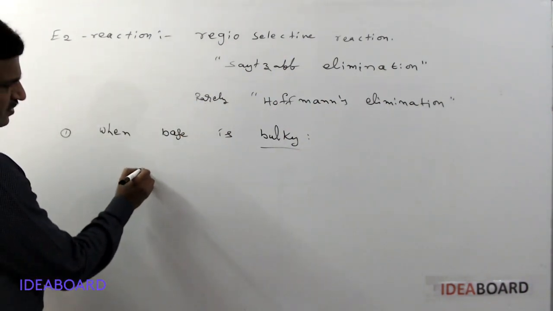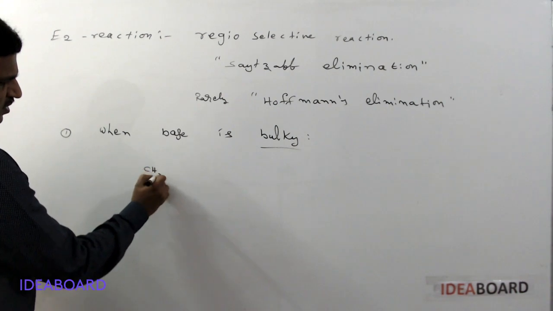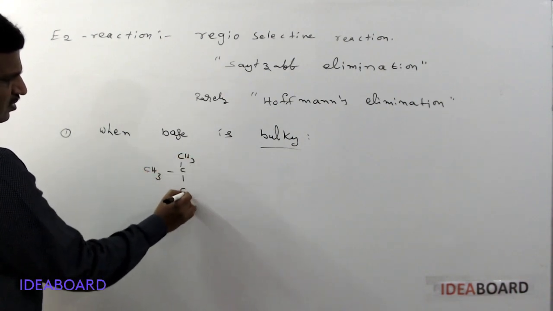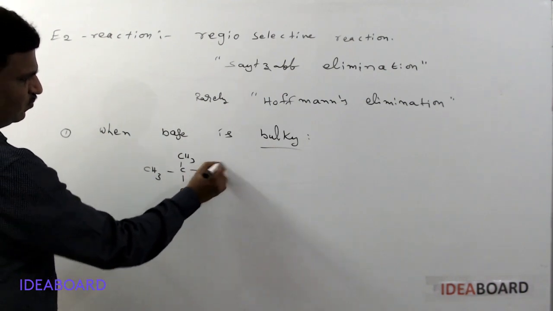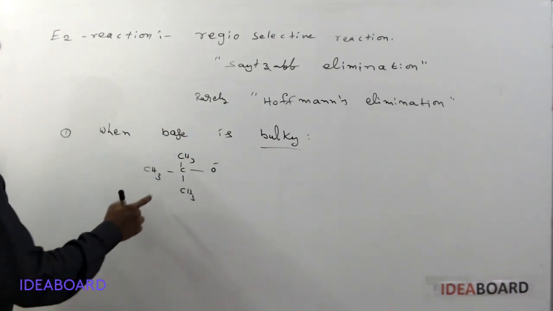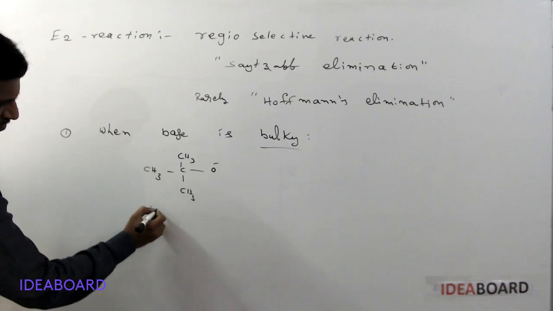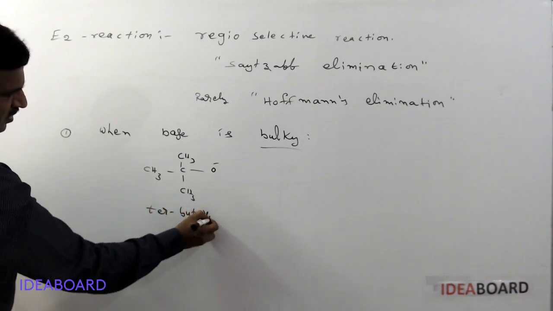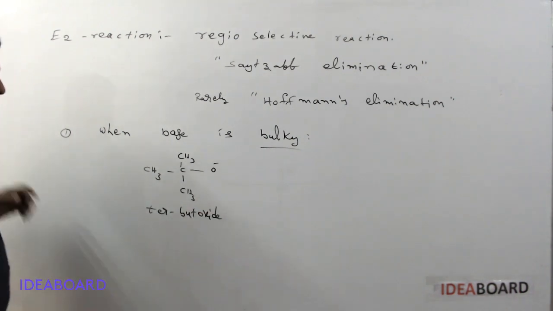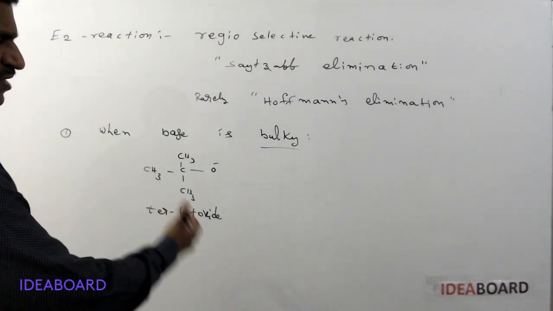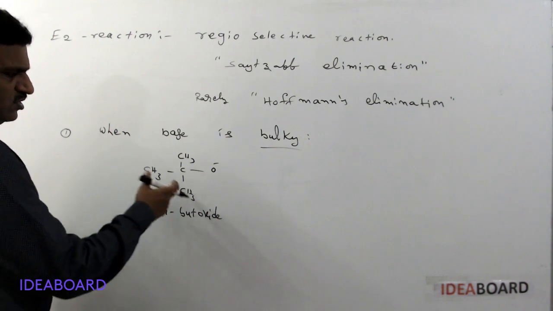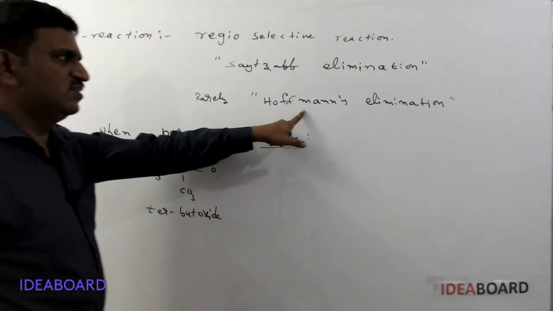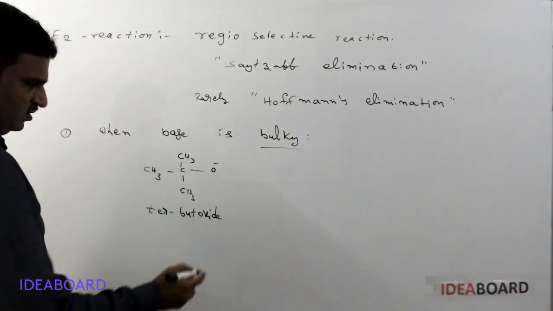What are the bulky bases? If you take CH3, C, CH3, CH3 and O minus, this is called tertiary butoxide. If this tertiary butoxide is present as the base in the elimination reaction, then it always undergoes the Hofmann elimination process.